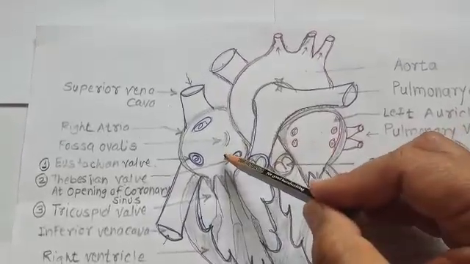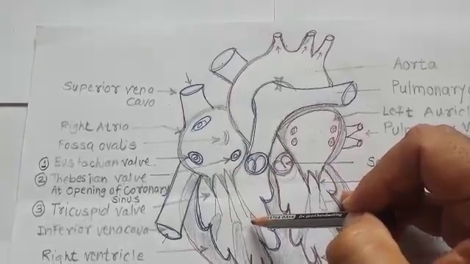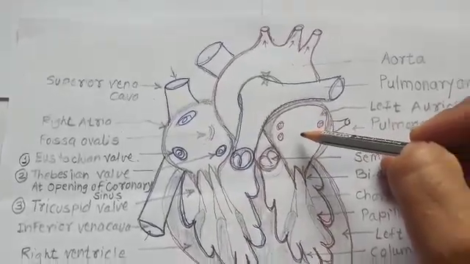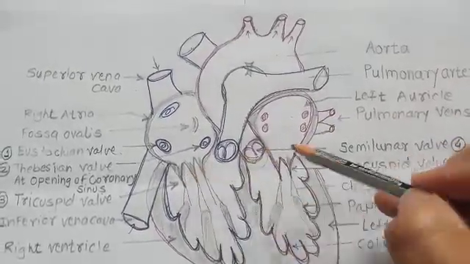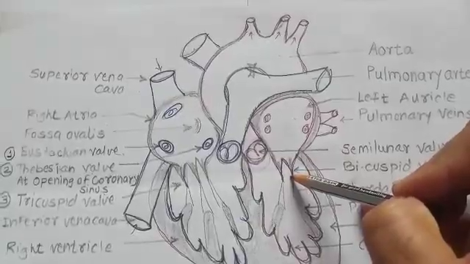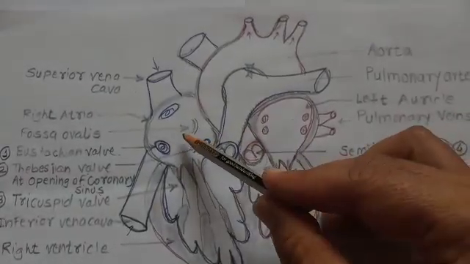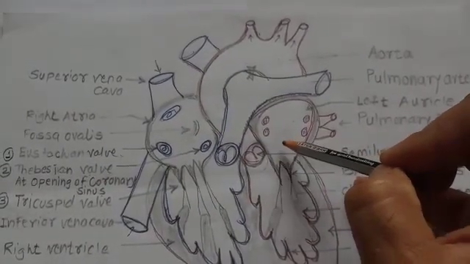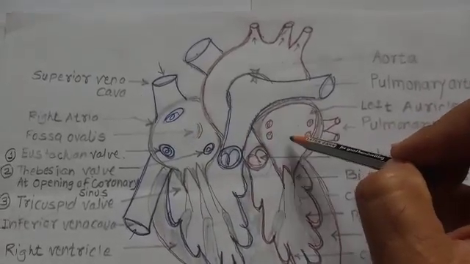Now, the deoxygenated blood from the right auricle enters the right ventricle and oxygenated blood from the left auricle enters the left ventricle with the help of the tricuspid and bicuspid valves. As the blood enters the ventricle, after the contraction of the auricles for only 0.1 second, they get relaxed.